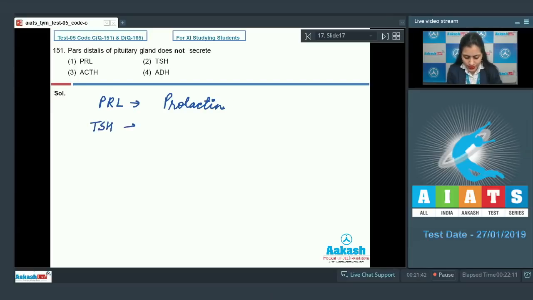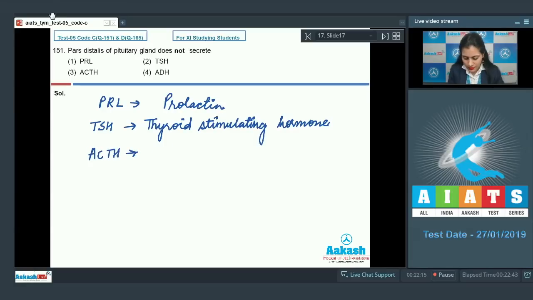TSH represents thyroid stimulating hormone, and ACTH stands for adrenocorticotrophic hormone.